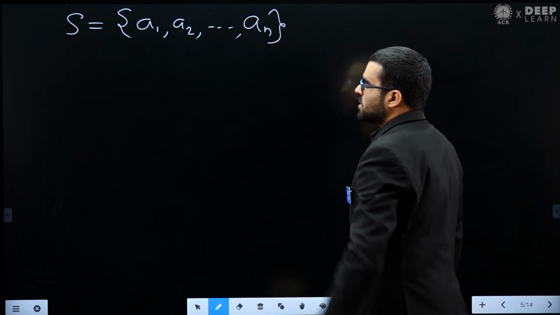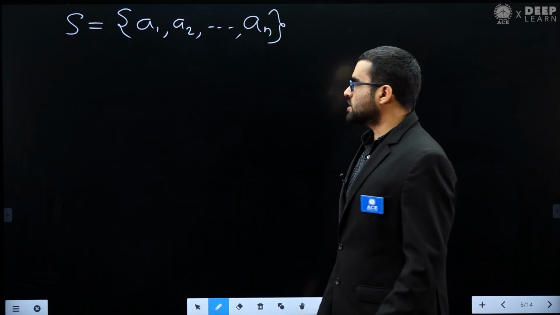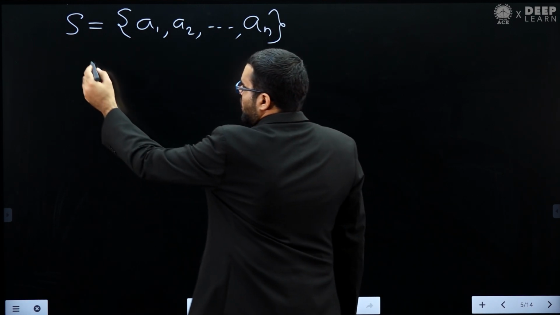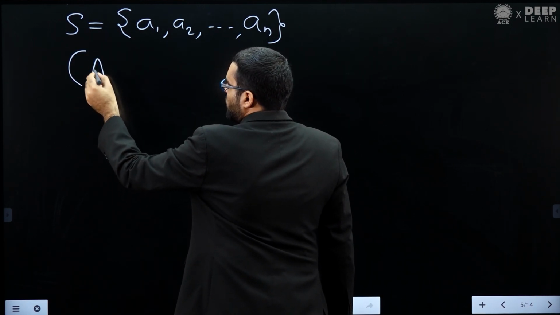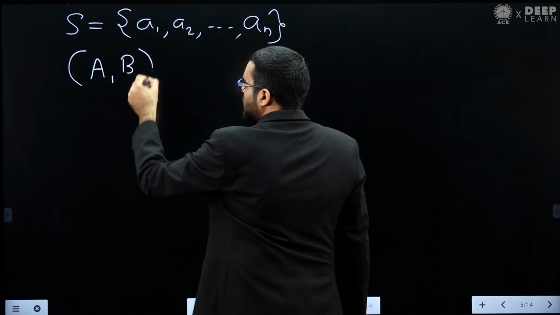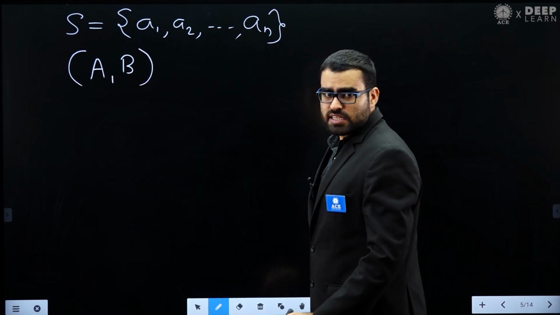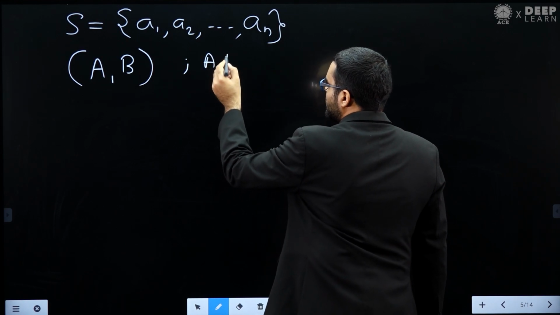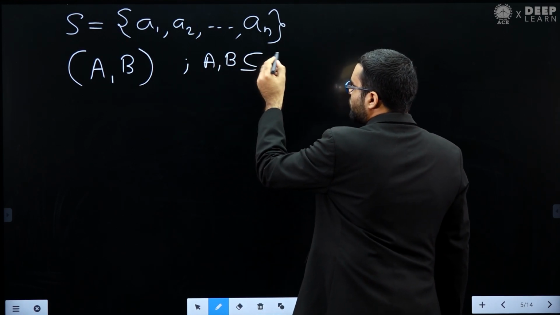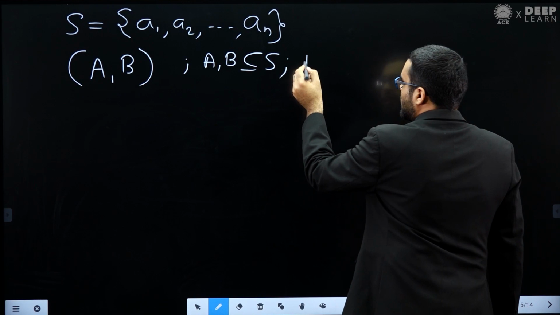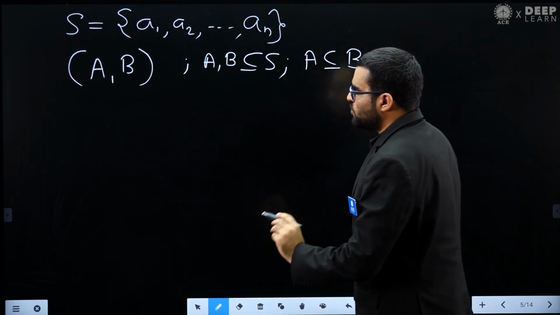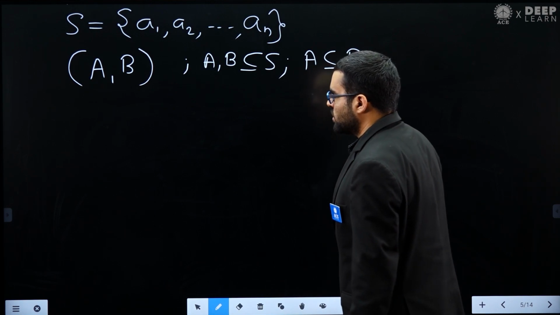Now I want to ask you: I am making a pair A comma B such that A and B both are subsets of S, and also A is a subset of B. A must be a subset of B. This type of pair I want to create.